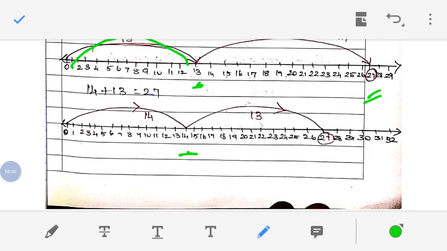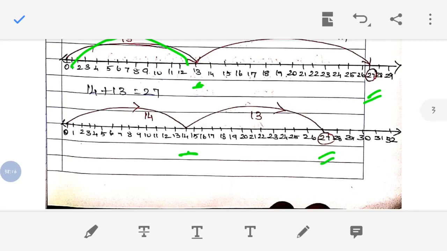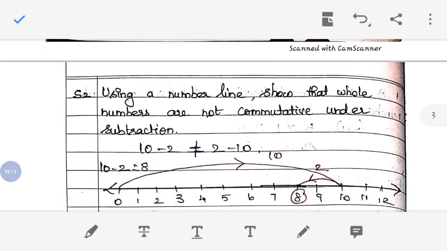So you will come to the number 14. Then you have to count 13 more, and then you have to move on to that number. That will be 27. Okay. Here also you get the same number. Both the results are the same, so that is verified. Okay.